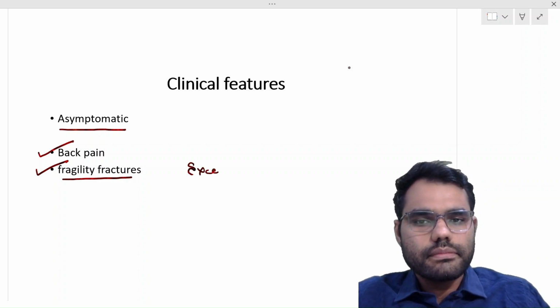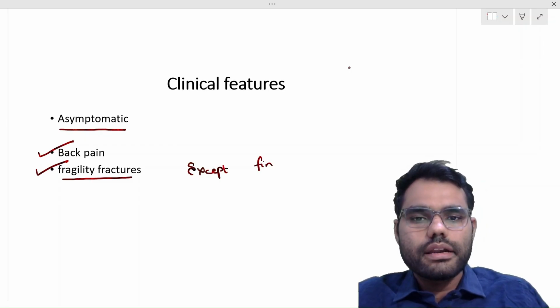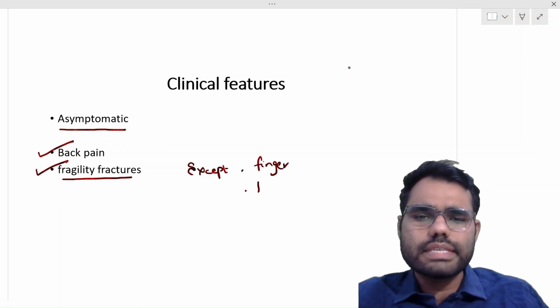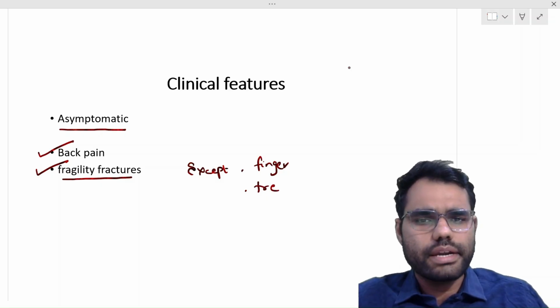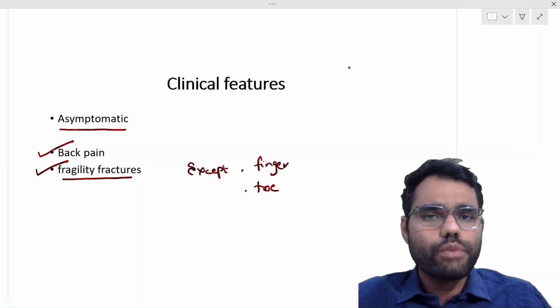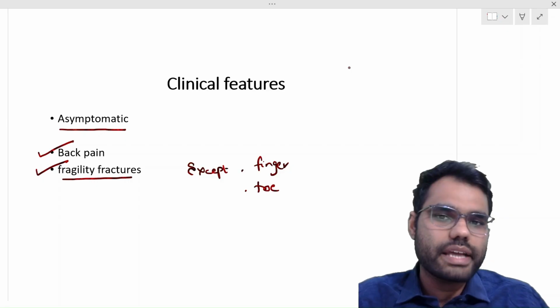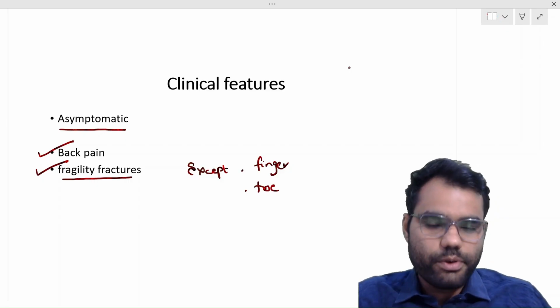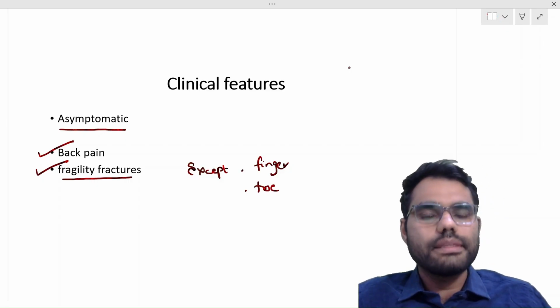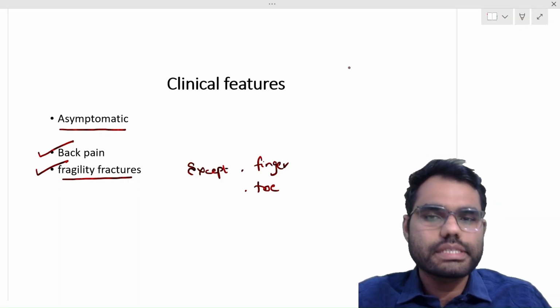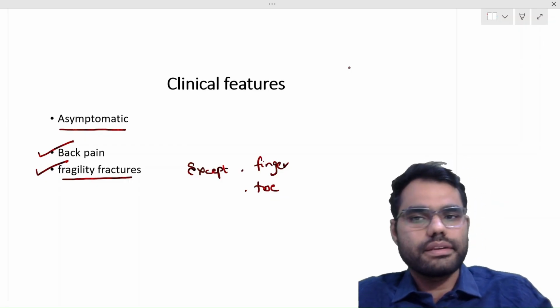Except finger and toe fractures, which can be sustained by a normal individual also by falling down, right? But other long bone fractures, vertebral fractures, hip fractures, if a patient sustains by falling from his own height, that means the patient is suffering from an osteoporosis related fracture or a fragility fracture, right?